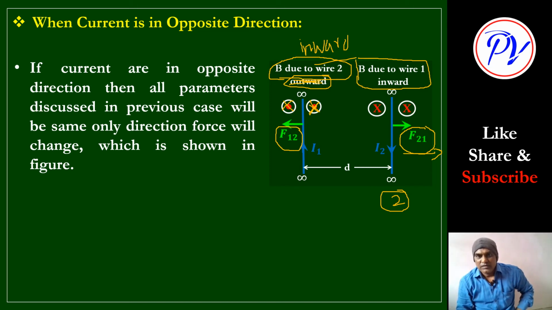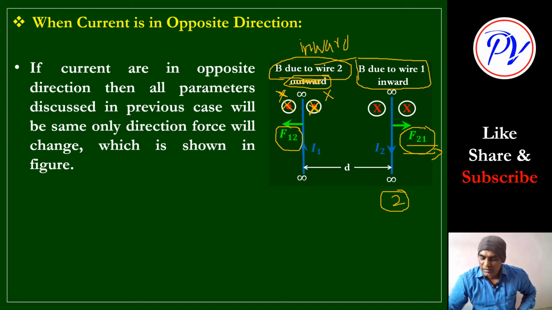So remember, this was a mistake in the figure. Here also the direction of the field on this side is inward due to I2, and that is why this direction is also changing. The field due to I1 was the same as in the previous case, but the direction of I2 has changed, so the direction of F changed. Here I1 is in the same direction, but the direction of the magnetic field changed. That is why the direction of force changed.